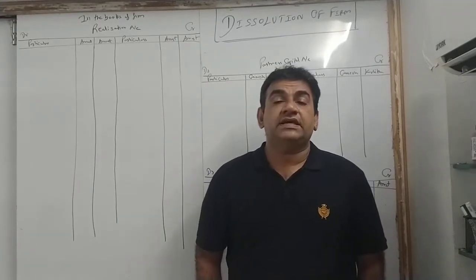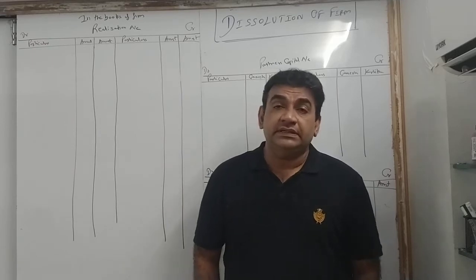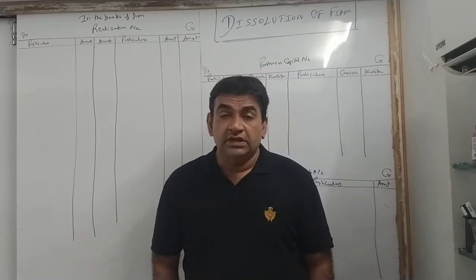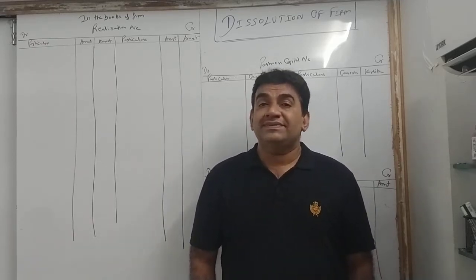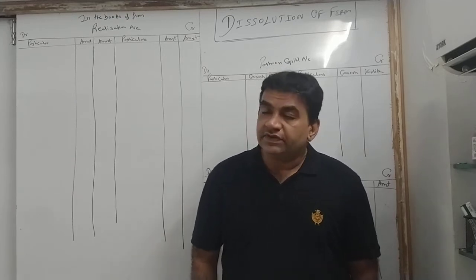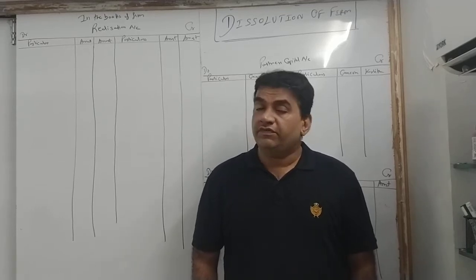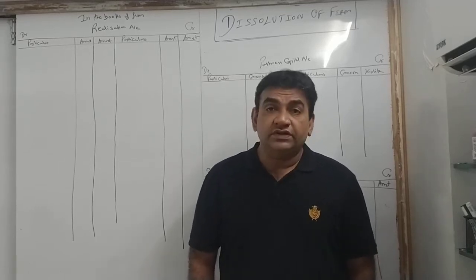As we discussed last time and also I mentioned in the group, today we are going to start with the next chapter, that is dissolution of firm. If you see the order in your syllabus, the index, first was introduction and partnership final accounts, which we are done. Second was final accounts for not for profit concern, that I will do towards the end of the year.